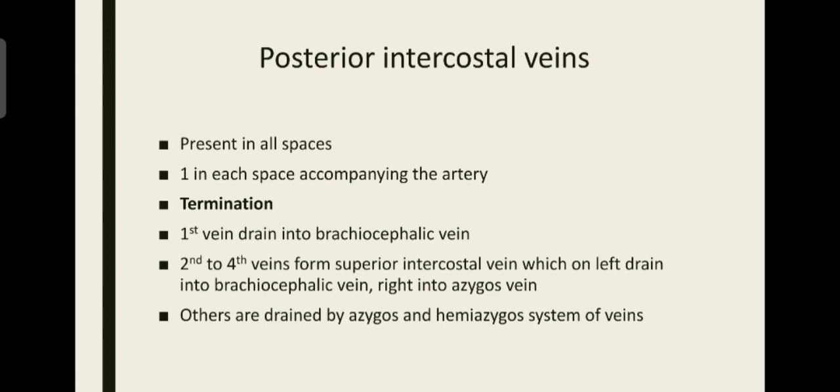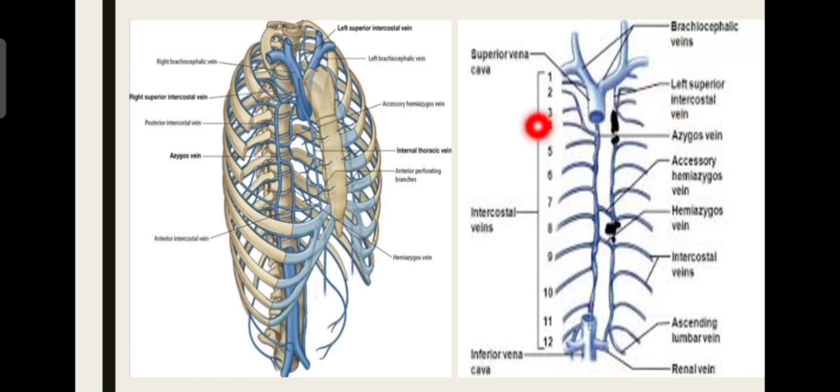See, the first vein drains into the brachiocephalic vein. The first vein drains directly into the brachiocephalic vein on the right side here, and here on the left side.